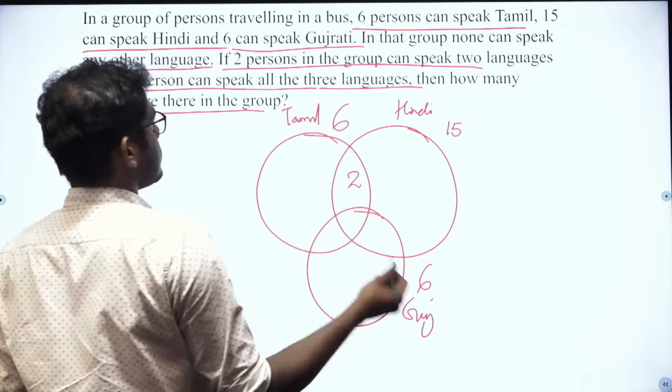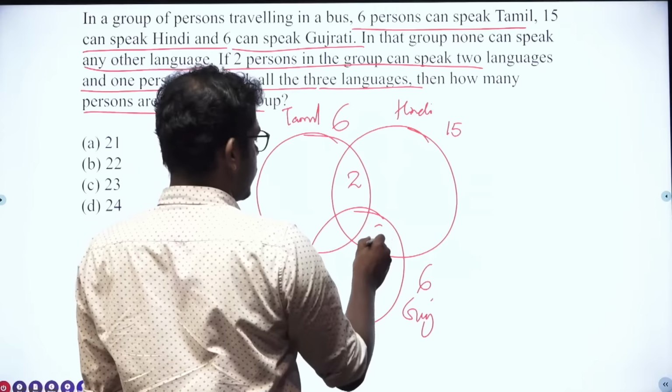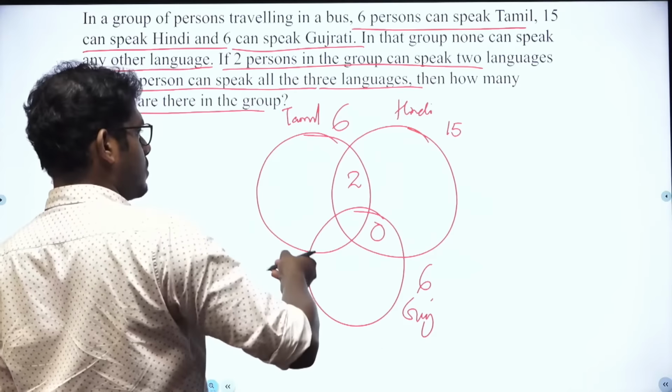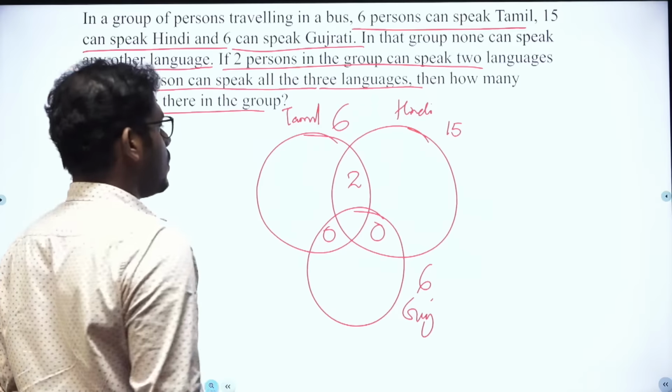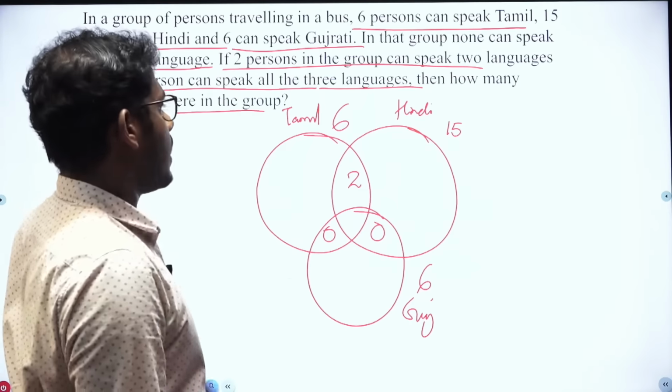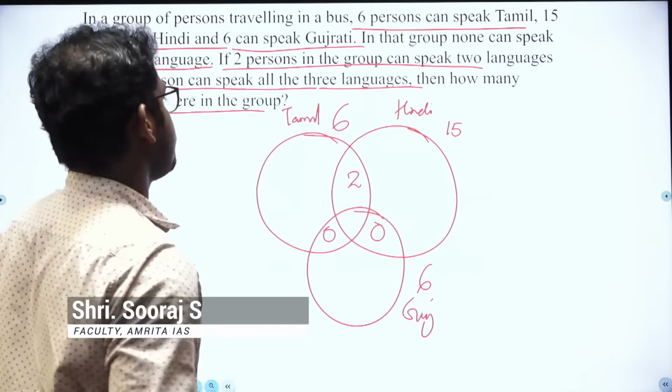No, only 2 persons in the group can speak 2 languages. So there is no person speaking Hindi and Gujarati. There is no person speaking Tamil and Gujarati. But there are 2 persons speaking Tamil and Hindi, which I assumed. Clear? Okay.